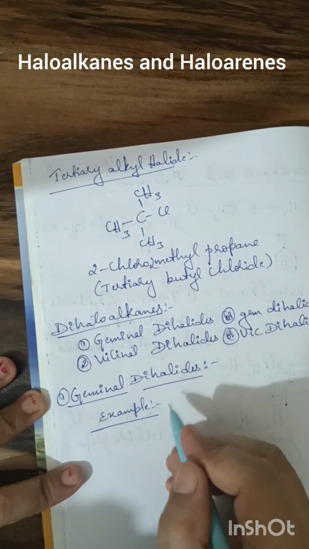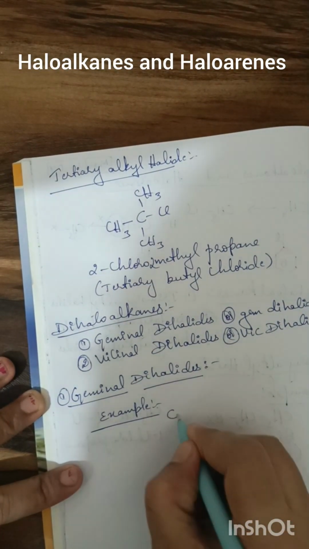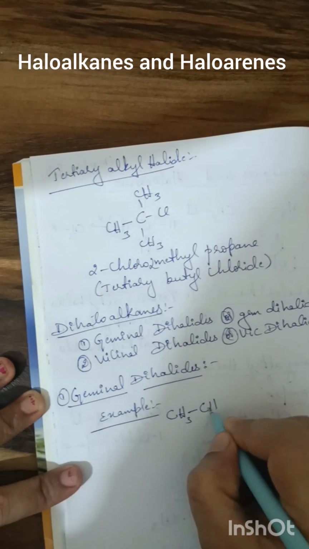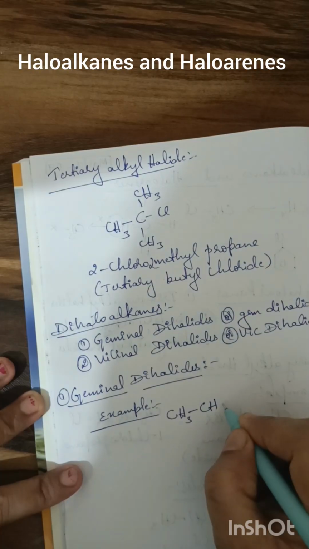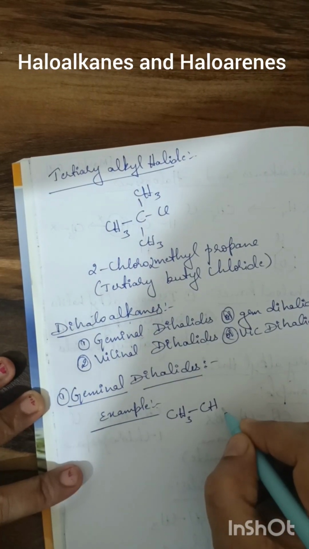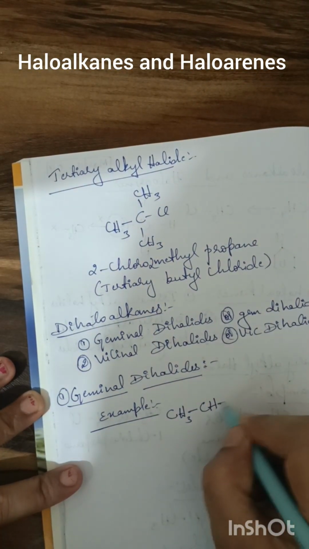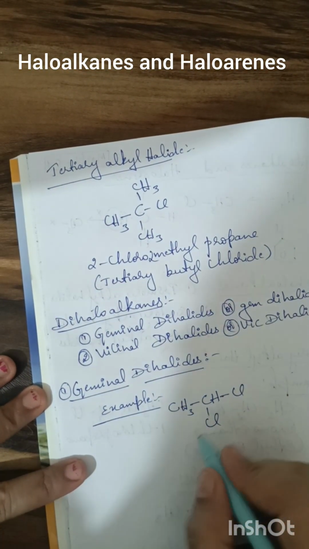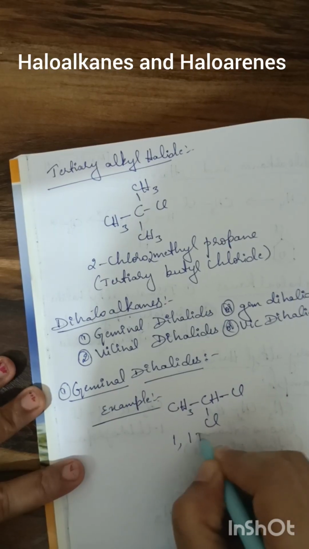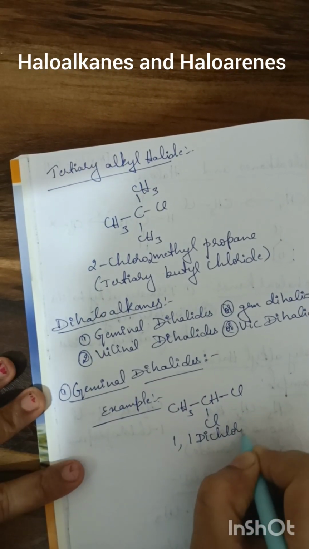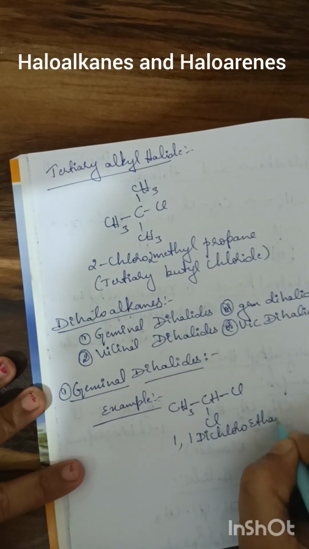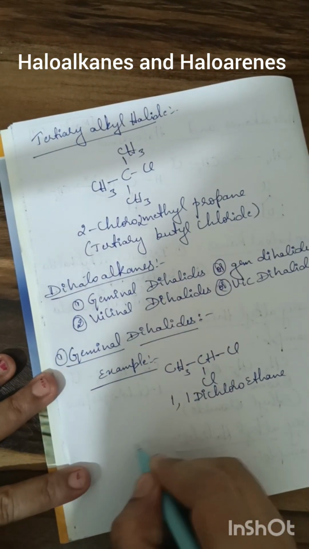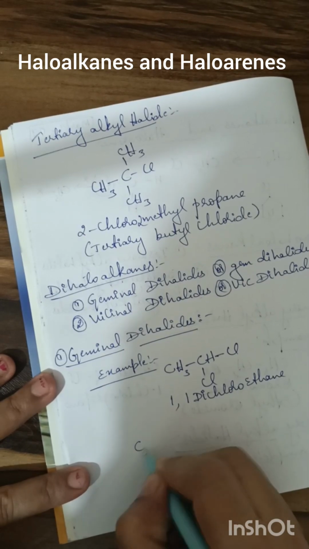Example, ethane, CH3CH3. In ethane, 2 hydrogen atoms will be replaced by 2 chlorine atoms, so that we get 1,1 dichloroethane.